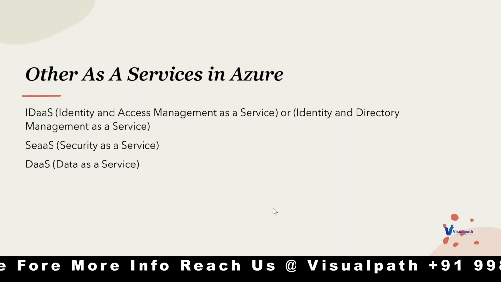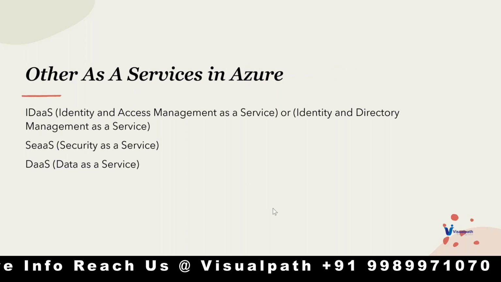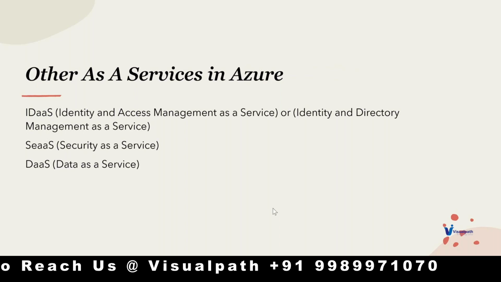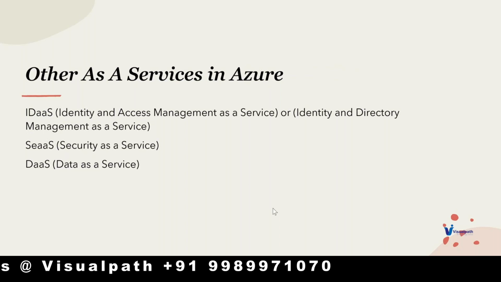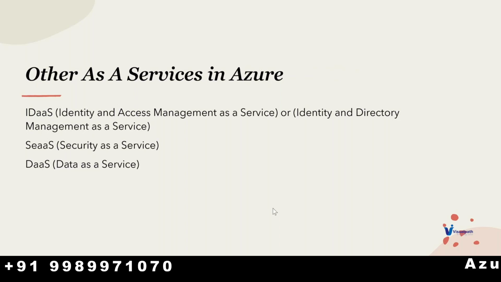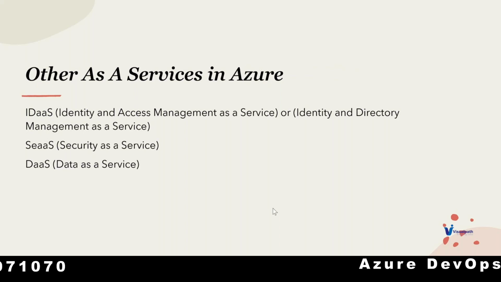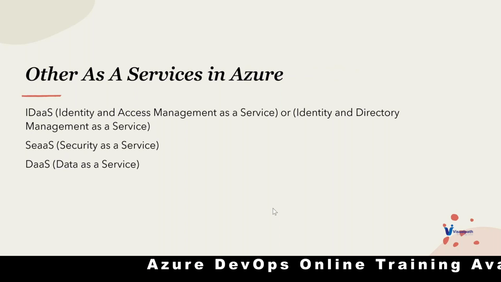And DaaS, data as a service, that means not data itself, but the resources that store the data, analyze the data, and process the data. So, data resources as a service basically. Are we limited to only this? No, not at all. A lot of services are being introduced in Azure to be offered as a service, and every service can be called a service model.